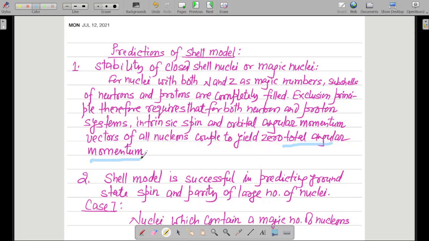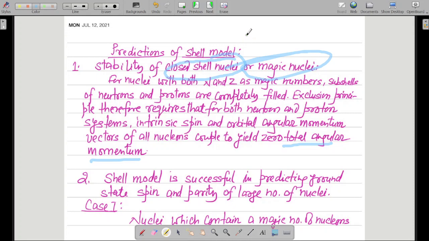Total angular momentum equal to 0 for closed shell nuclei, that is magic nuclei. For such nuclei which have closed nuclear shells or magic numbers of protons and neutrons, the total angular momentum is 0. And please note that both the proton number and the neutron number must be magic numbers.